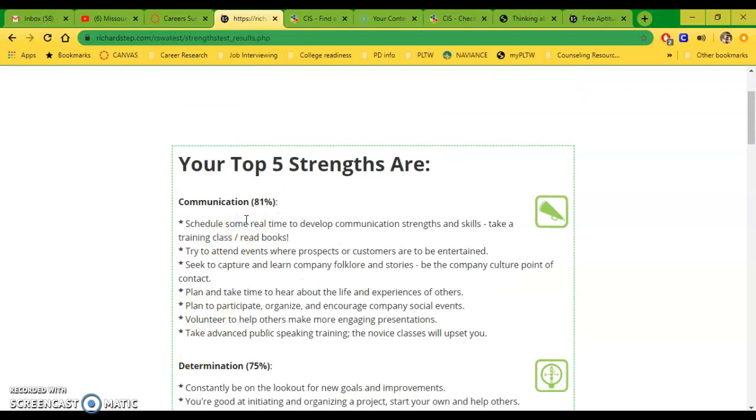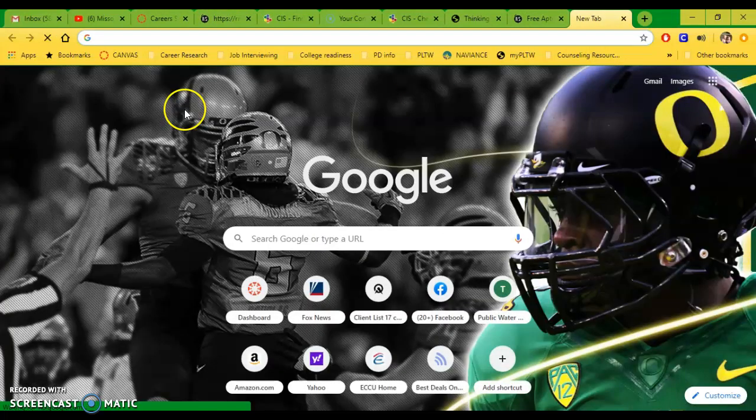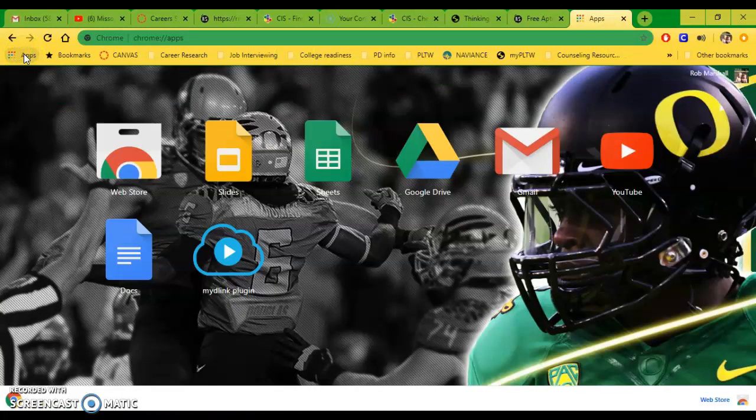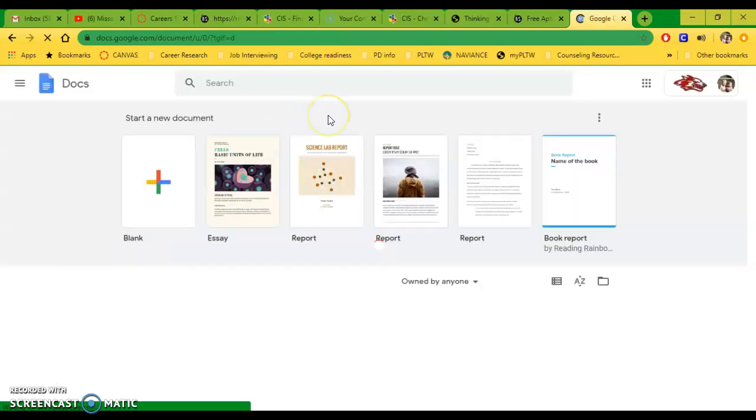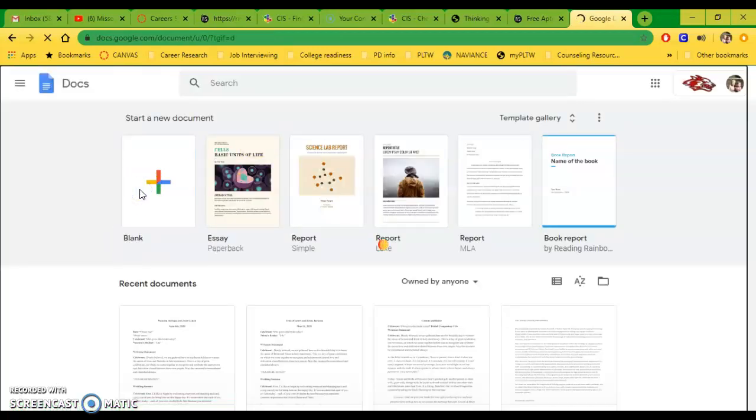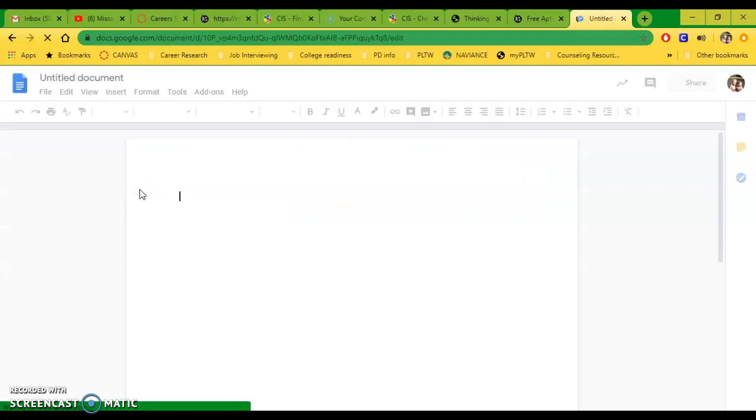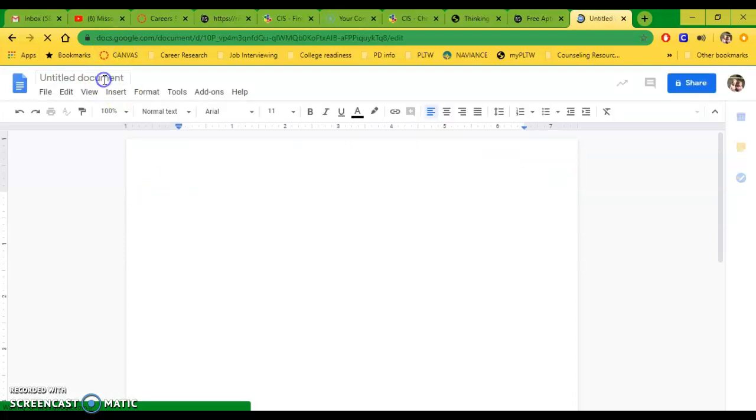And so what you're going to do is actually go over and make a new Google Doc. You can either go to your apps and click on Docs, or you can just go to Google Docs. I'm going to make a new Google Doc, and that Google Doc is going to be titled My Strengths.